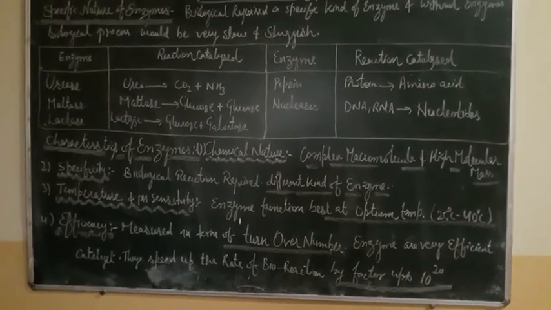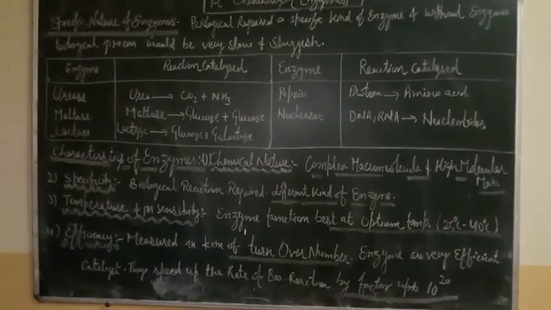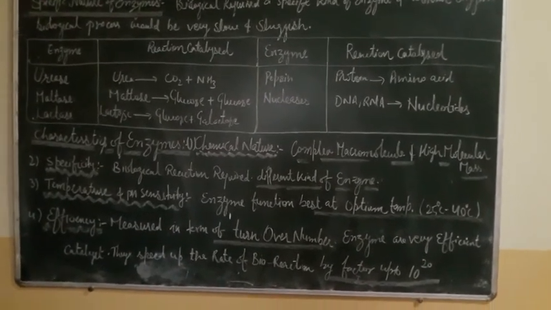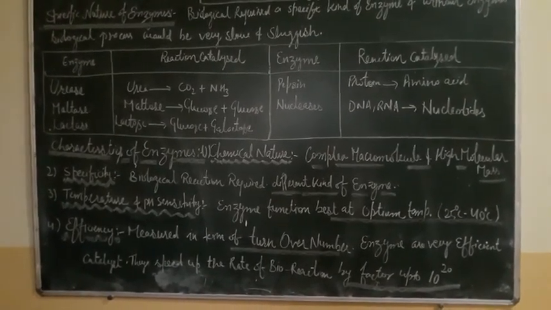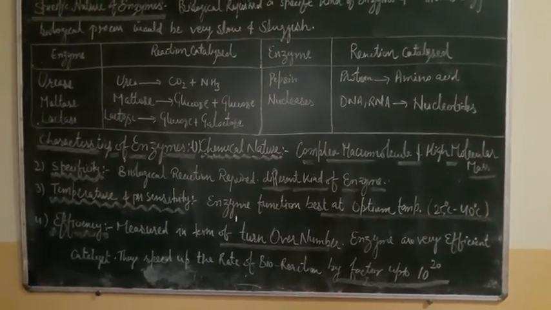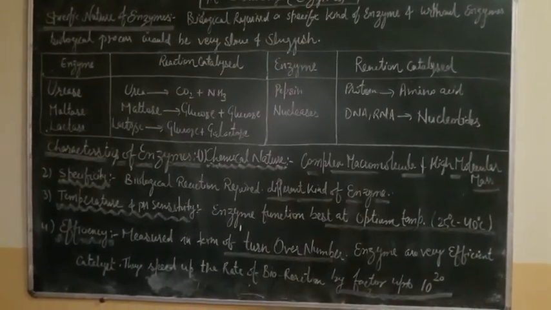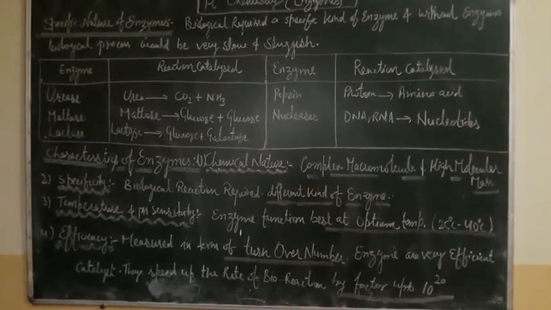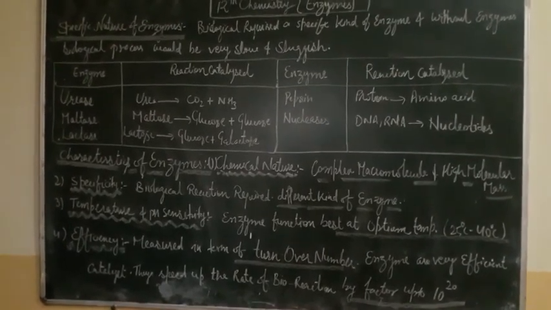Next is the coenzyme. Coenzymes are small organic compounds which are linked with the enzyme in order to enhance its activity. Coenzymes are basically small organic compounds linked with enzymes in order to enhance their activity. So that is why it is called a coenzyme.